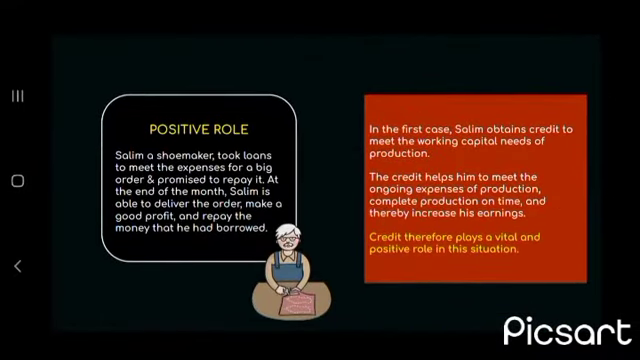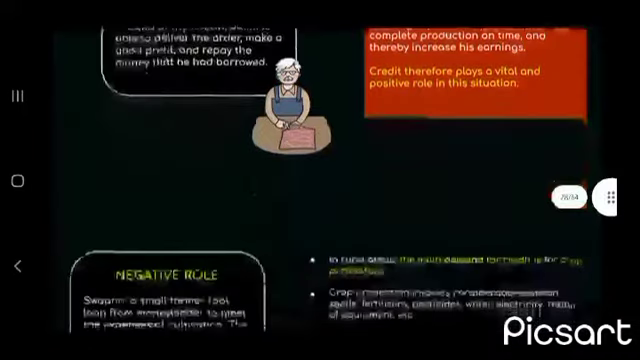Positive role. Salim, a shoemaker, took a loan to meet the expenses for a big order and promised to repay it. At the end of the month, Salim is able to deliver the order, make a good profit and repay the money that he had borrowed. In this case, Salim obtained credit to meet the working capital of production. The credit helps him to meet the ongoing expense of production, complete production on time and thereby increase earnings. Credit therefore plays a vital and positive role in this situation.